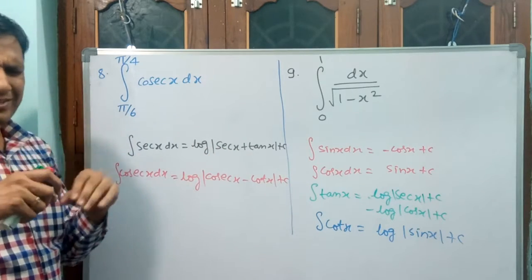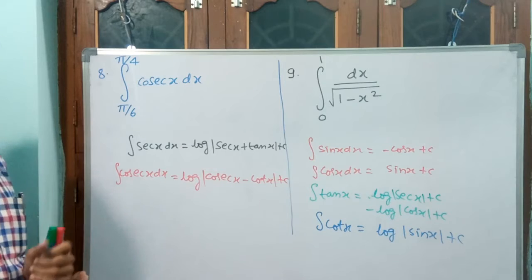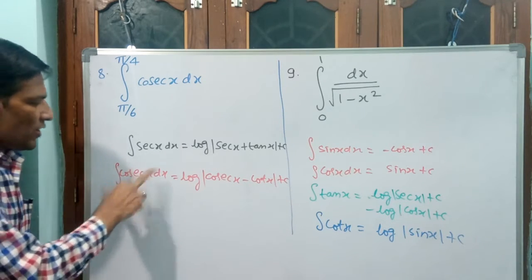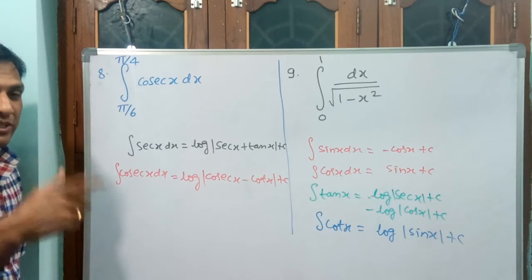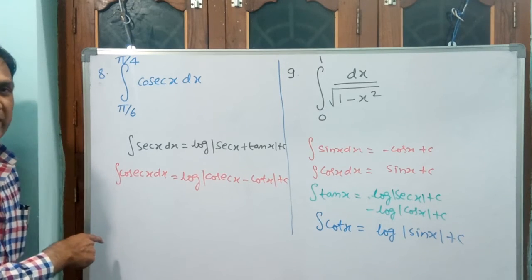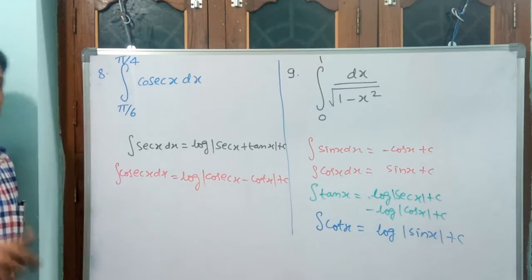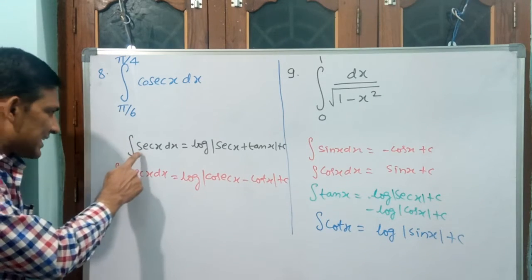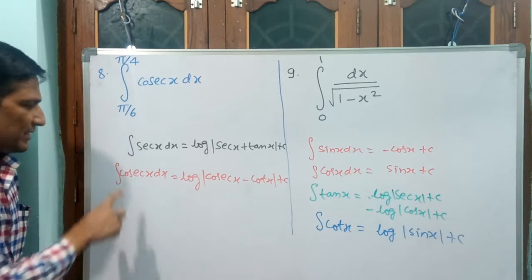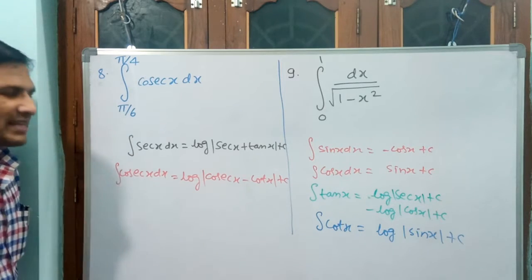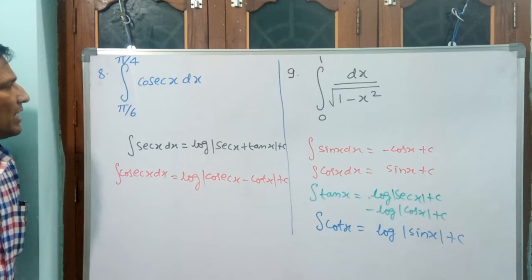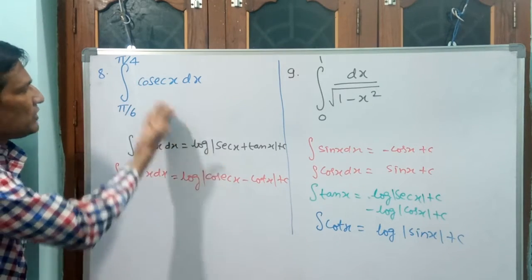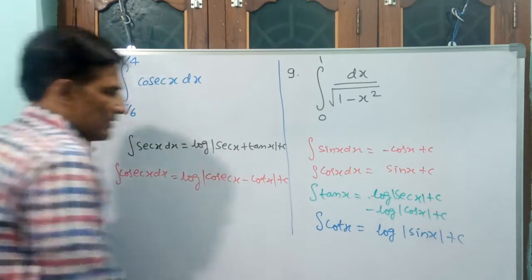You have to make some analogy or similarity to keep in your mind. For cosecant x, d by dx of cosecant x is minus cosecant x cot x, both will come, but with a minus. Like that you think in your brain. Now I am going to put these values here: log cosecant x minus cot x you have to write. Let me write.